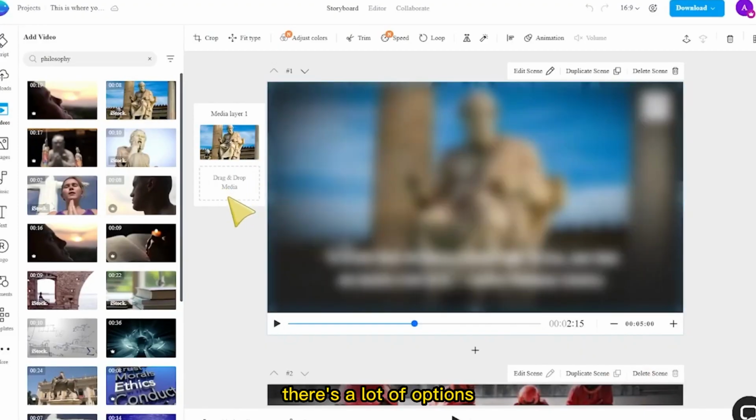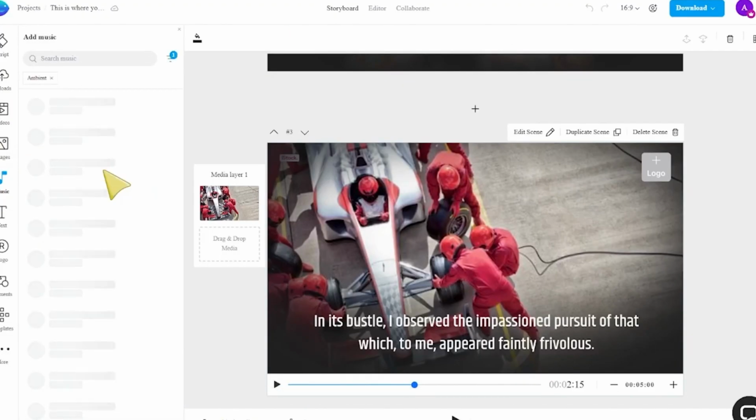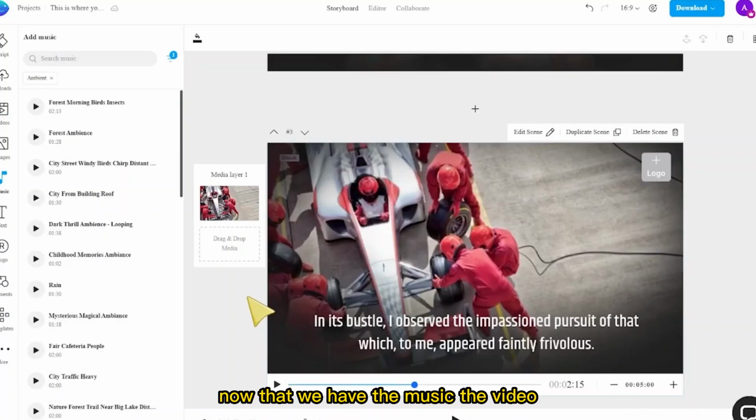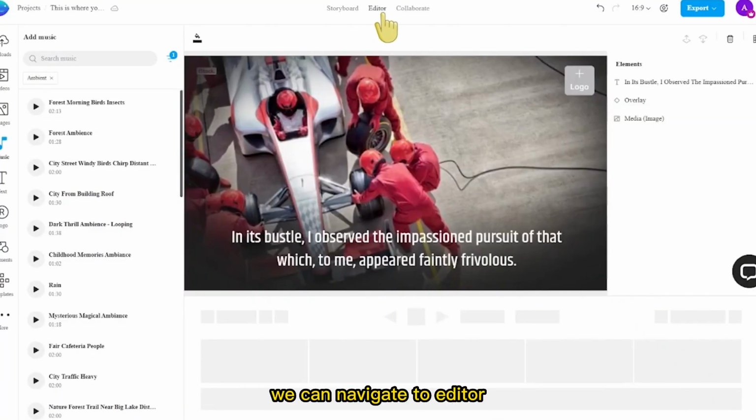Now for the background music, there are a lot of options. Just pick one that fits your video. Now that we have the music and the video, all that is left is the voiceover. And for that, we can navigate to editor.